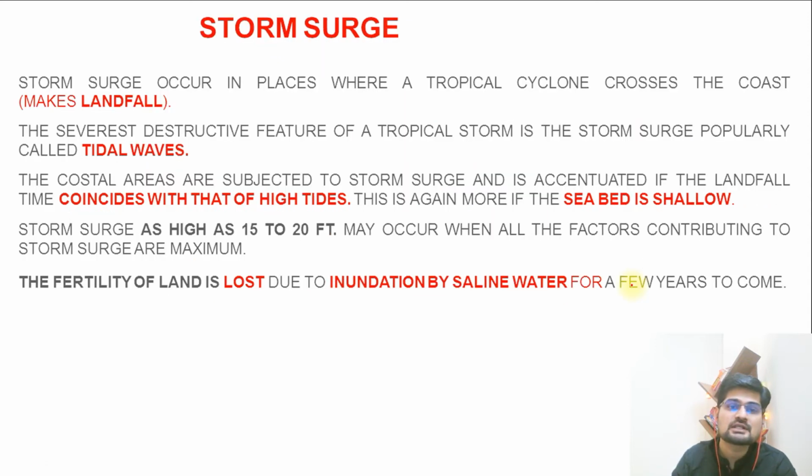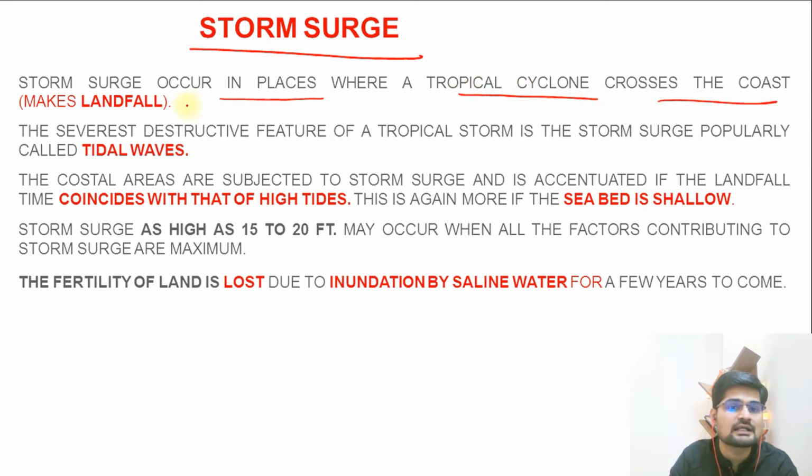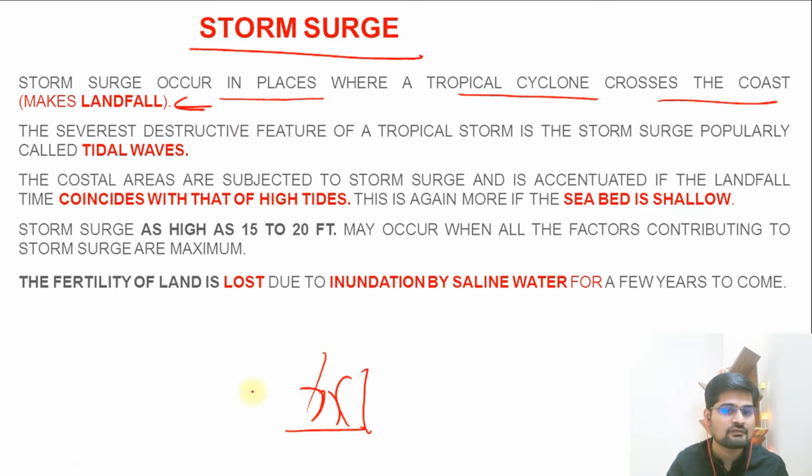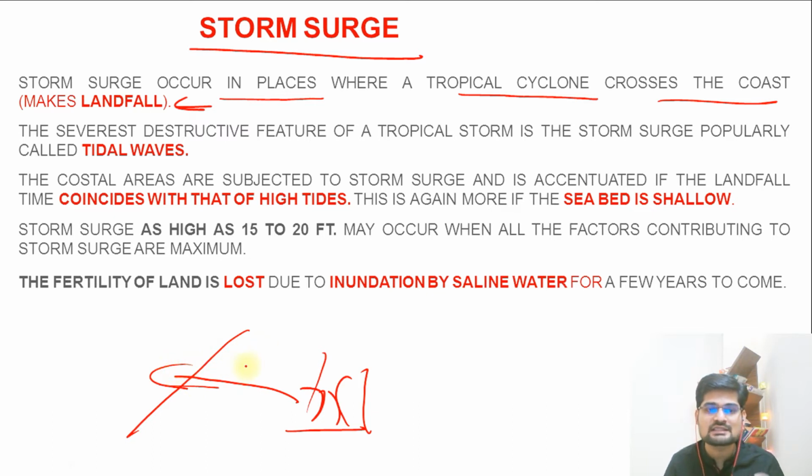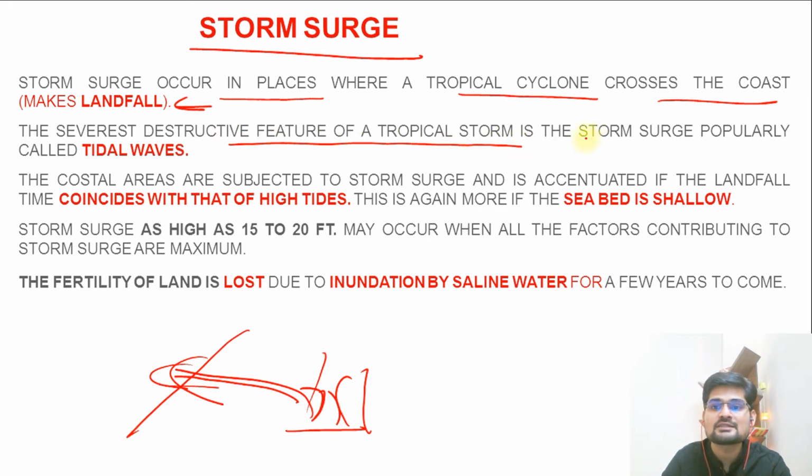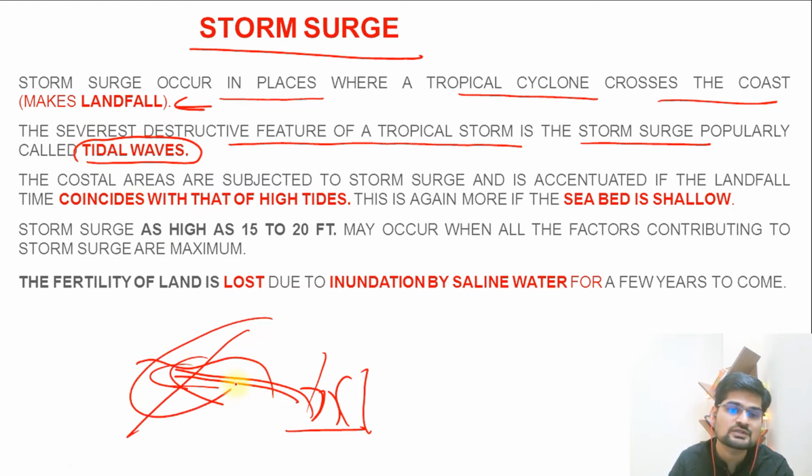The next portion is the storm surge that we were talking about. So storm surge occurs in places where a tropical cyclone crosses the coast, that is, it makes landfall. So remember, when it is on the ocean, intensification happens, and when it reaches the land portion, landfall happens. So that is where we say that storm surge is happening towards the land, right? So the severest destructive feature of a tropical storm is storm surge, popularly called tidal waves. So huge waves are created on this coastal area.